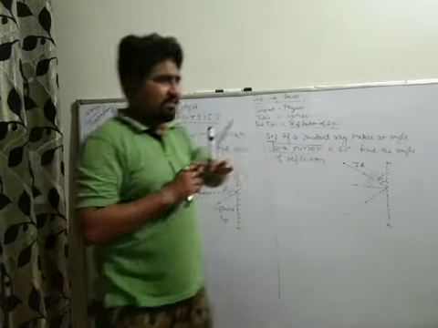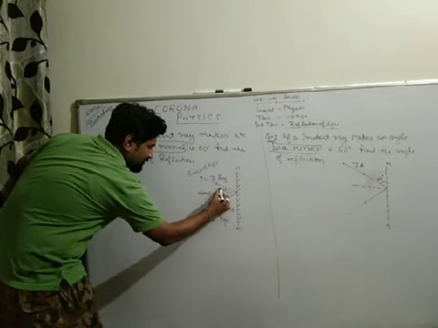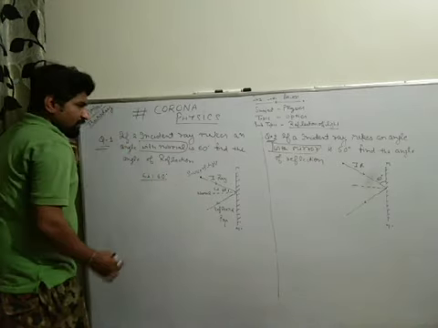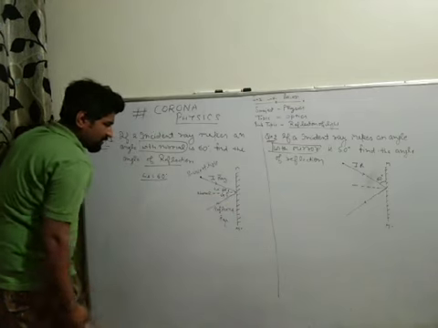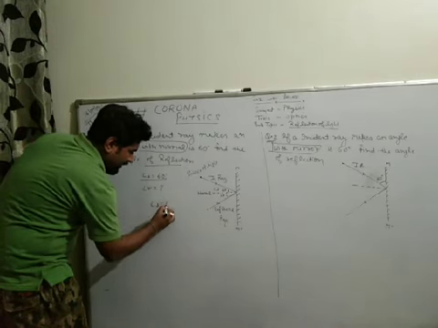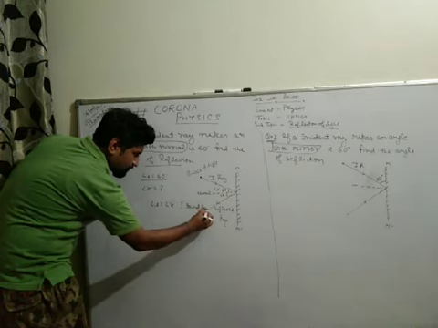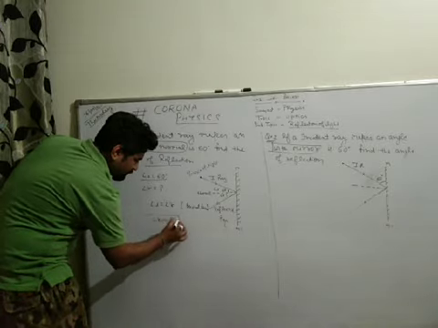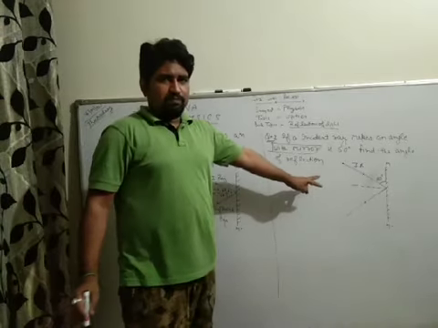So angle I is given as 60 degree. You have to find the angle of reflection, that is R. Angle I equal to angle R, from the second law. So angle R is equal to 60 degree. This is the answer.